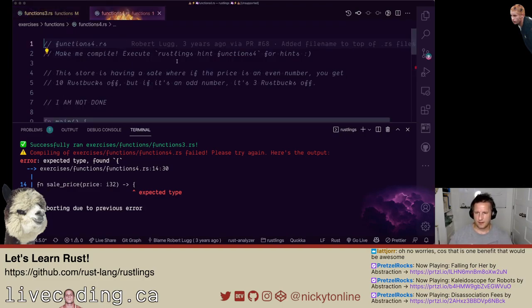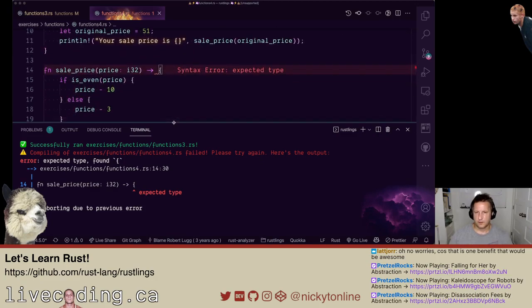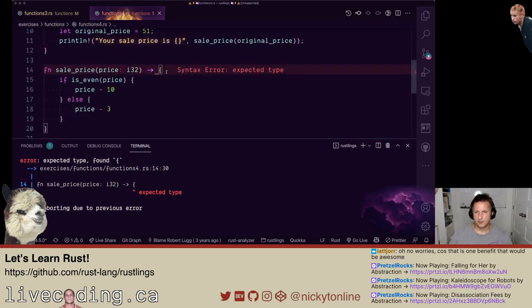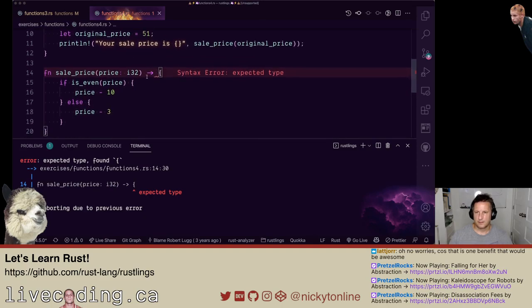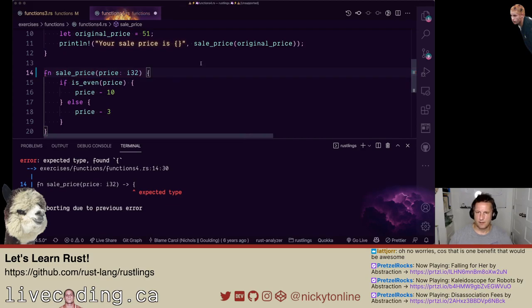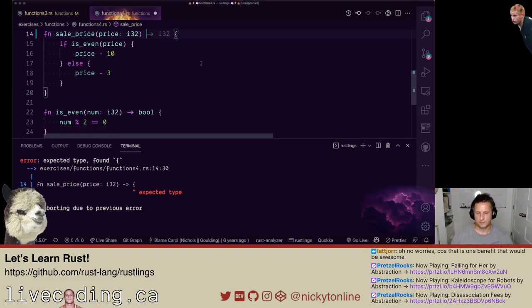Okay, and it's saying expected type, found comma. I'm in Visual Studio Code, but you can see Rust Analyzer is telling me something's not right here. Let's see here. Function sale_price, and then we don't need this arrow. Or is it the type? I wonder if... okay, no, sorry, that is right. That's the return type. Okay, let's put that.